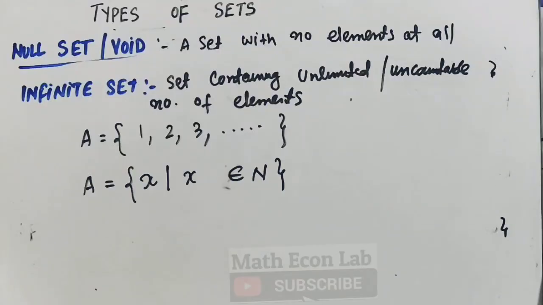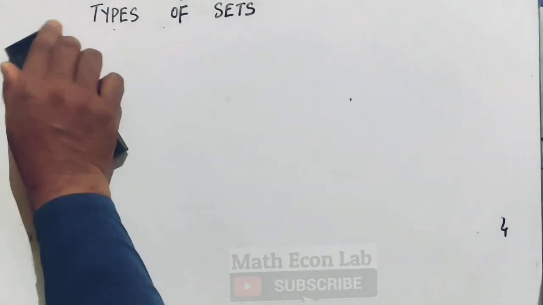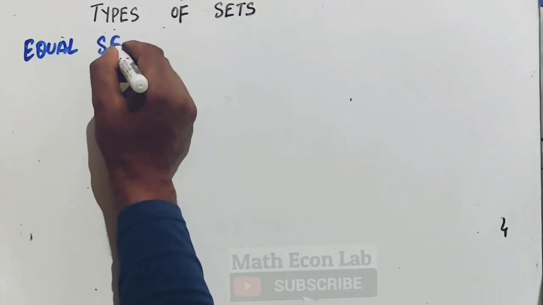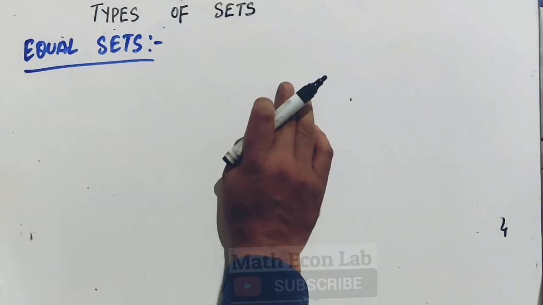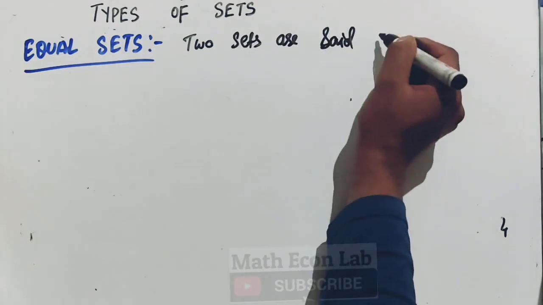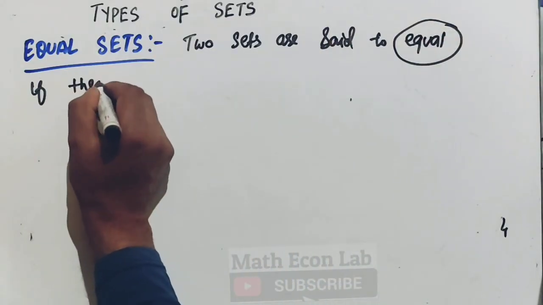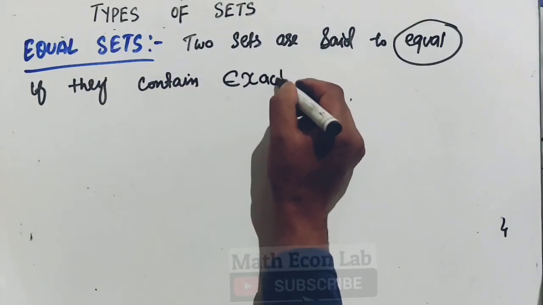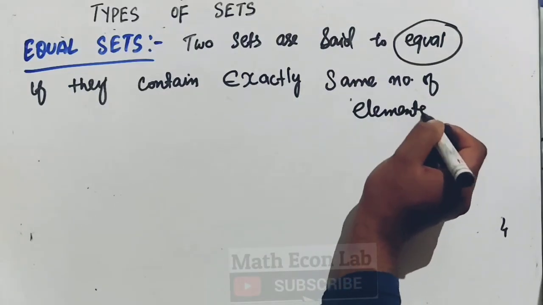Then another type of set is what we call equal sets. Let me rub this out first. Two sets are said to be equal if they contain exactly the same elements.